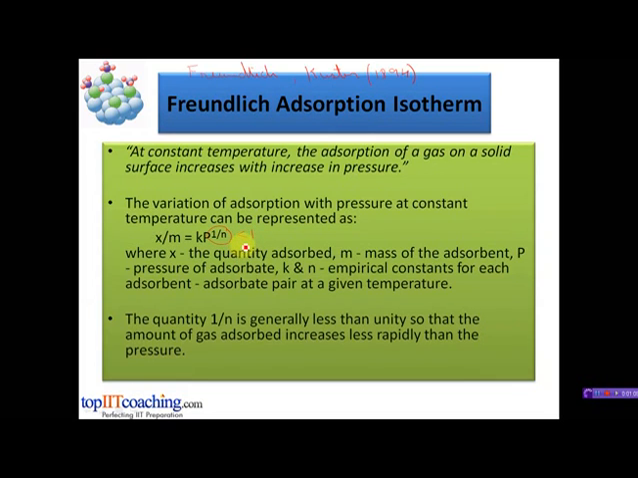The quantity 1 by n is generally less than 1. Therefore, the amount of gas adsorbed does not increase as rapidly as we increase the pressure. So if we are increasing the pressure, we must not expect the amount of gas adsorbed to increase linearly with it. This will become much clearer when we look at the graph of the Freundlich adsorption isotherm.